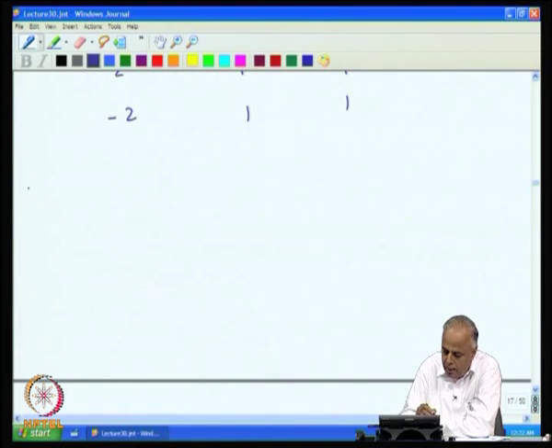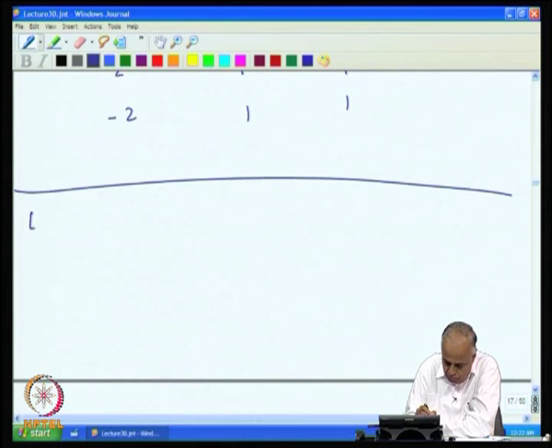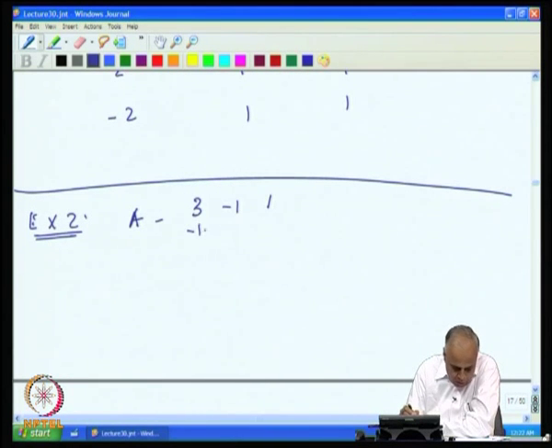Let us now look at another example. A is 3, minus 1, 1, minus 1, 3, 1 and 0, 0, 4.